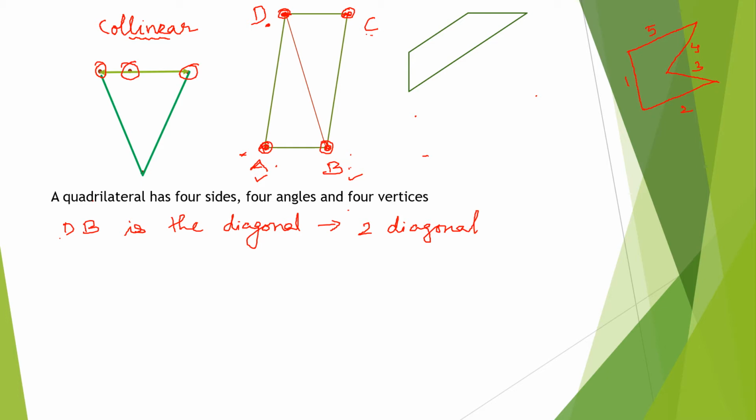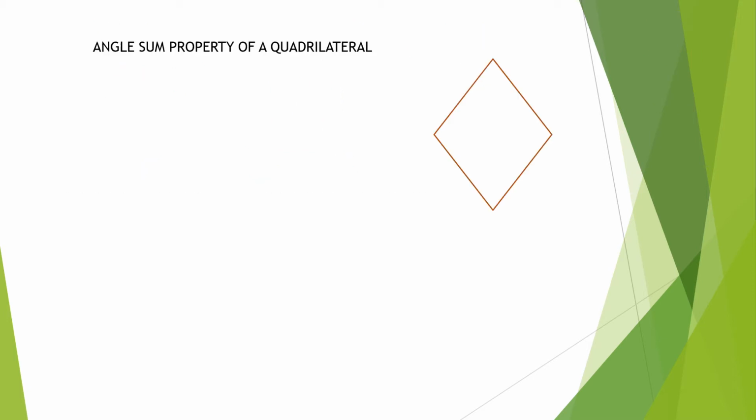Now, this diagonal divides the quadrilateral into 2 parts. Can you see the shape of these 2 parts? They are triangles, isn't it? The other diagonal also divides it into 2 triangles. So, a quadrilateral will have 4 sides, 4 angles and 4 vertices, and one diagonal divides it into 2 triangles. We are going to use that for finding out the angle property of a quadrilateral.